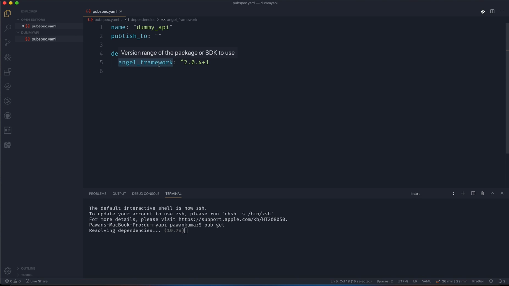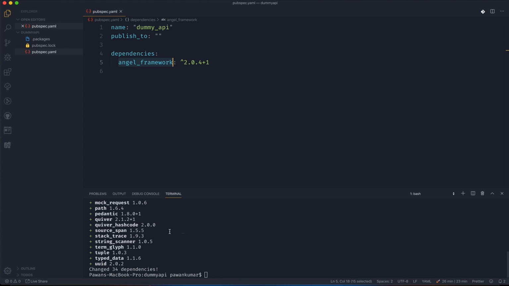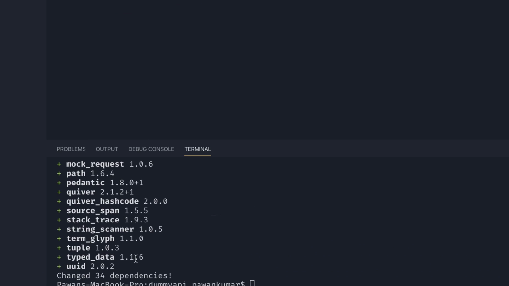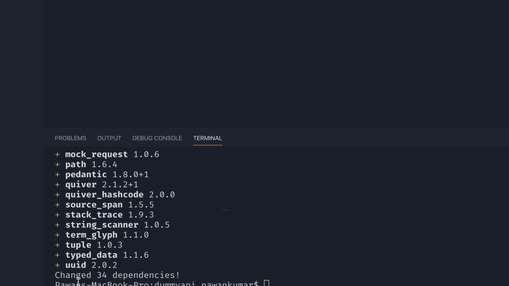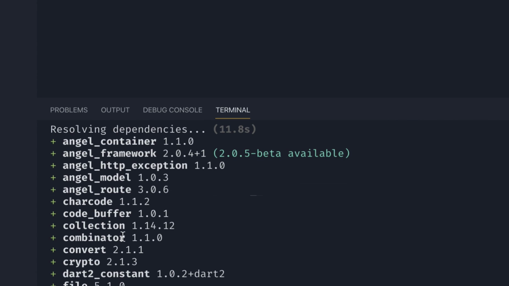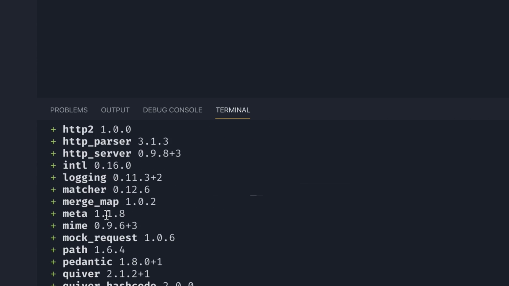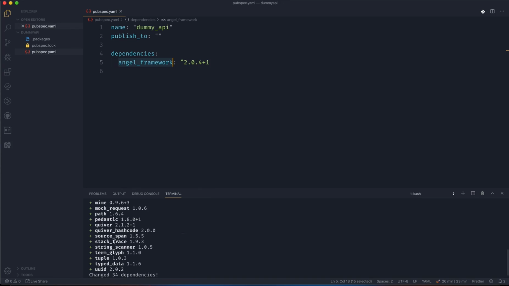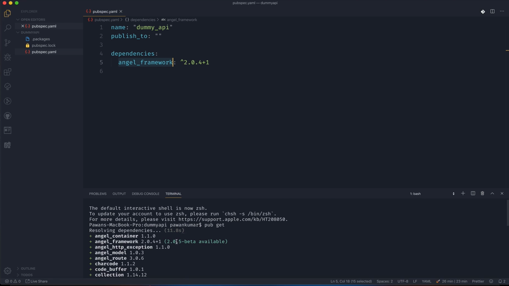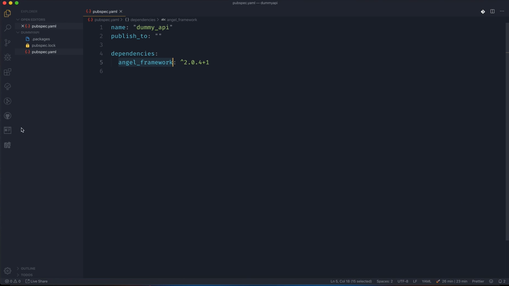As you can see, it is taking some time because it will add all those dependencies. Maybe you can see here that it changed 34 dependencies. Basically it added 34 dependencies: angel_container, http_exception, model, route, shared code, code_buffer, collection, crypto, a lot of things, http_server, intl, logging, mime, merge_map. So there are definitely a lot of things which are actually required for any server to work.